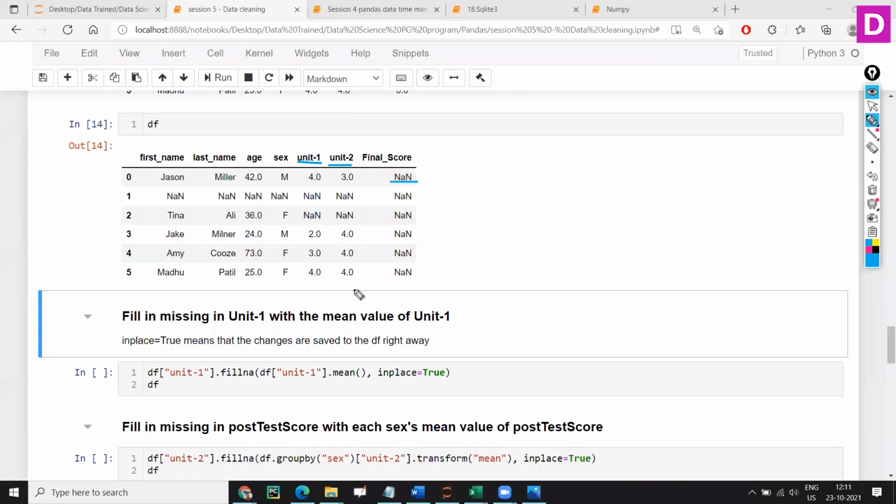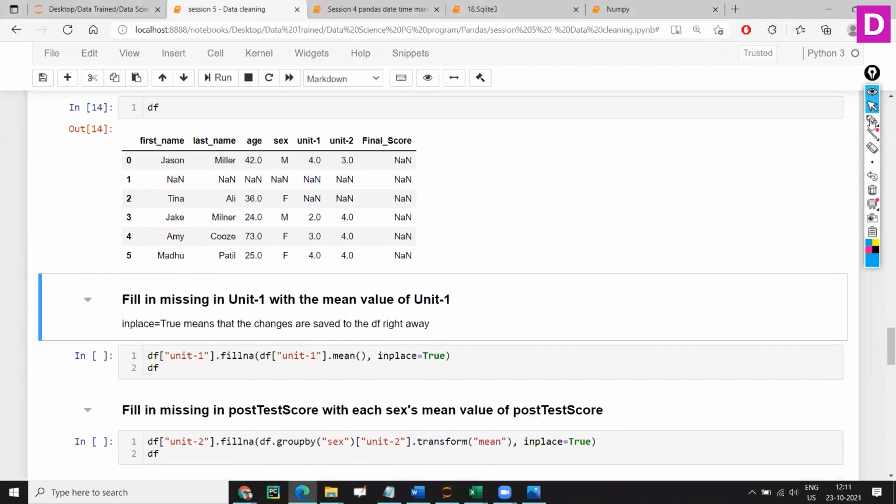So what I'm going to do, in order to do that, first of all, I need to fill these guys, correct? Then we can add both unit 1 and unit 2 and fill this particular column. So right now we don't have data here. Some of the rows are missing. So let's go ahead and fill that up. Let's take unit 1 first. Data frame, unit 1. Yes, I have selected this particular column.